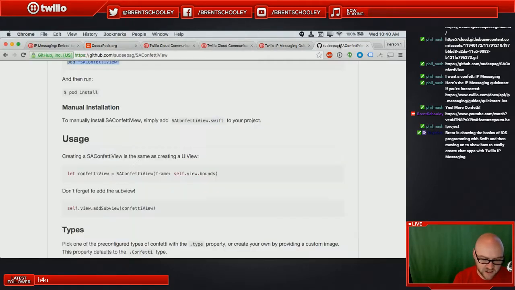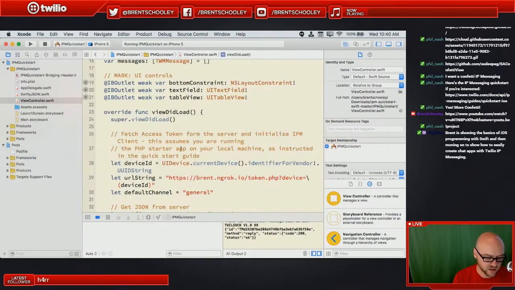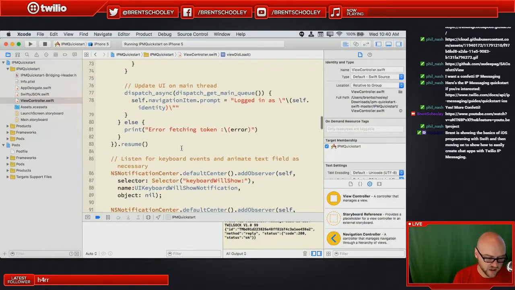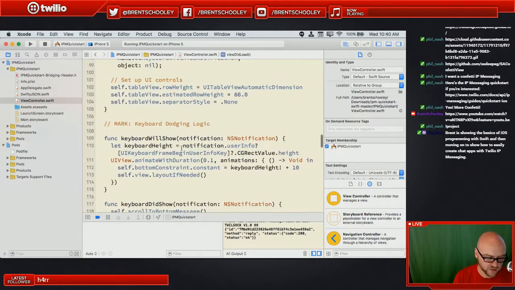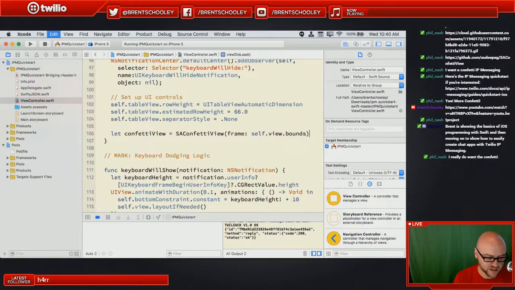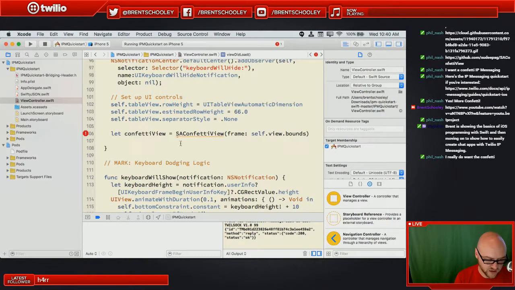I think Phil really wants confetti, so let's try that. Let's take a look at SAConfettiView again and see what we need to do. This looks like it's going to be pretty easy. We'll do this in viewDidLoad again. So we know that viewDidLoad is where we do all of our things on startup. We'll do this before we go back and do the responsible thing and see how IP messaging works, just because he really wants the confetti. And then we will add this.